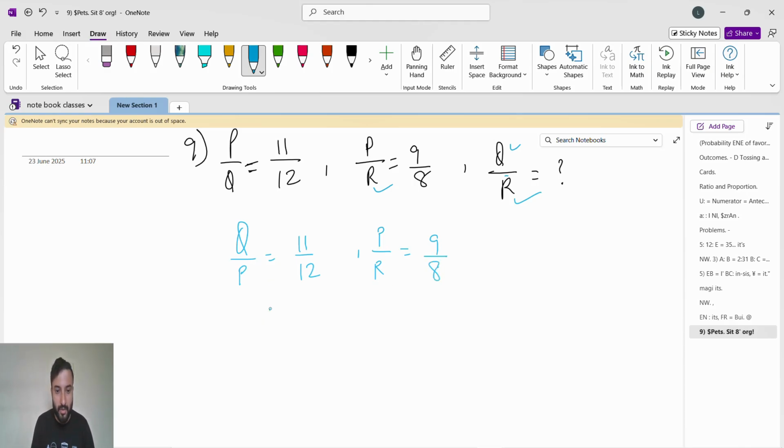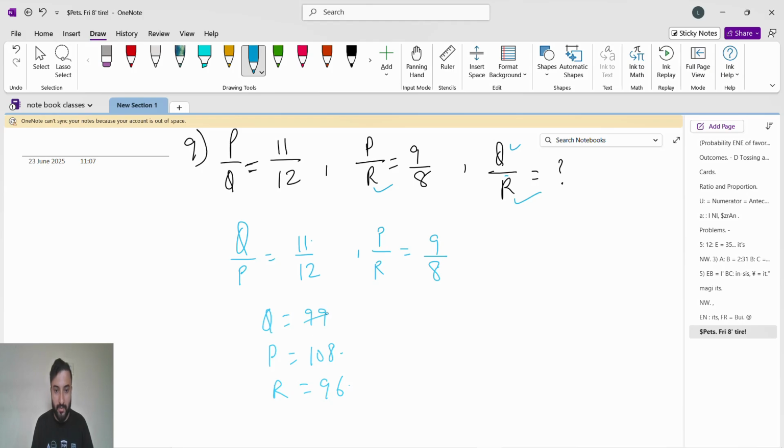Now we will solve. Q is what? Q is multiplying the numerator, 11 9 the 99. P is 12 9 the 108. Okay, and then R is 12 8 the 96. Now if you see, 99 will cancel by 3, 108 will also get divided by 3, and 96 will also get divided by 3.